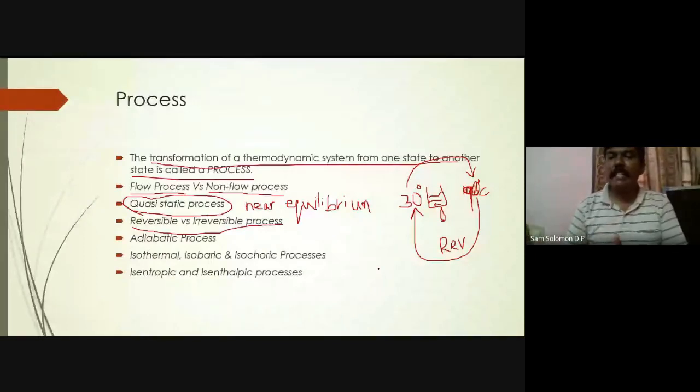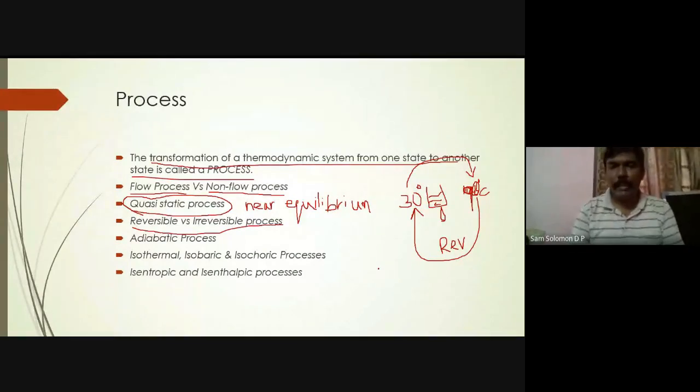Those will be treated as references, standards to compare one process with another process. The maximum energy or work that can be done is in the case of a reversible process. So we will take that as a reference, but such a process does not exist, but we will take it as a reference so that we will be able to attain a higher efficiency in case of cycles. Don't worry, we will talk about it later. We will discuss that when we talk about entropy, so don't worry about that.